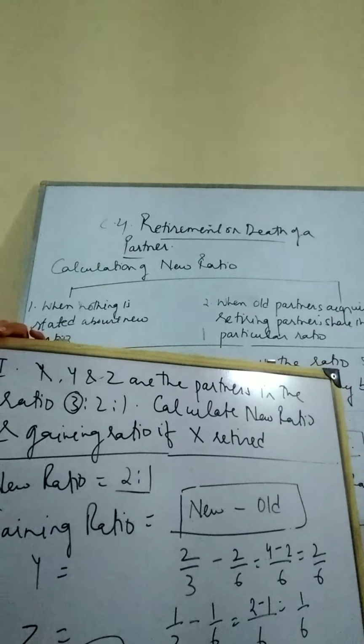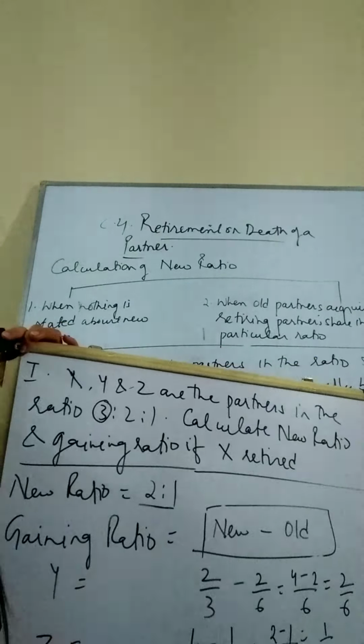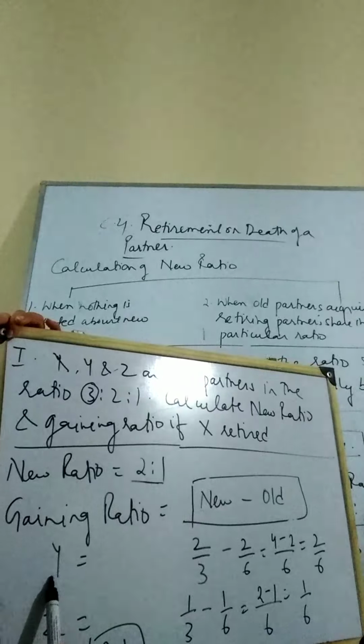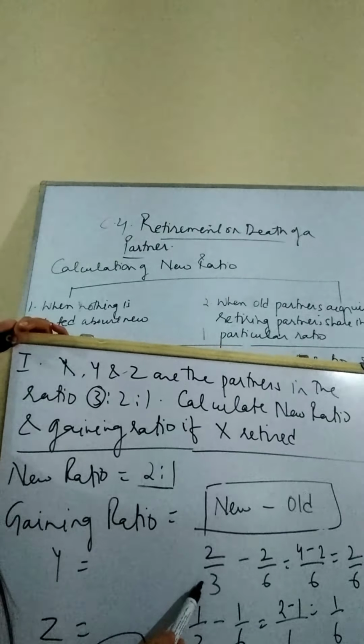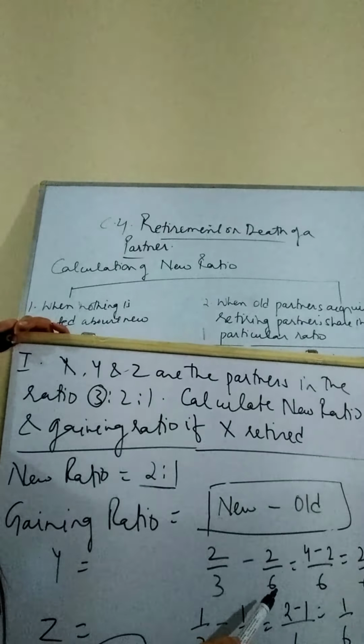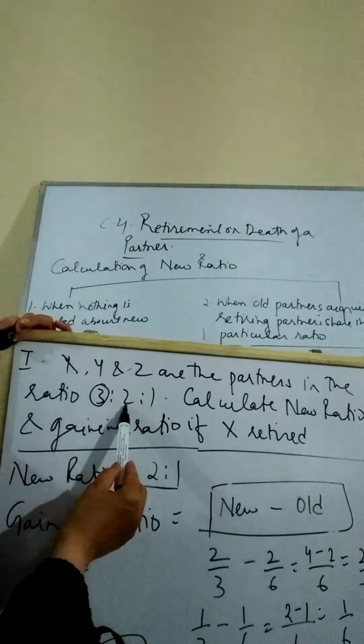We will put up the formula for the gaining ratio. As sacrificing ratio was the formula old minus new, gaining ratio will be reverse. The gaining ratio's formula will be new ratio minus old ratio. New minus old. Now for Y, what will be the new ratio? 2/3. And what is the old ratio? 2/6. You can see over here for Y.